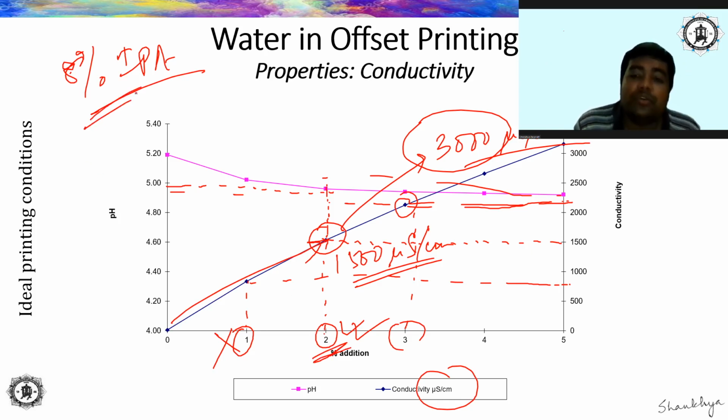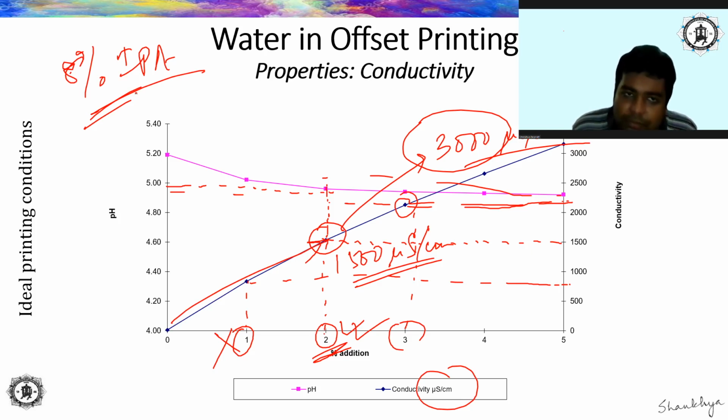This is going to keep your fountain solution stable, and this will give you very good quality printing as well, because you already know now that if the pH of the fountain solution becomes lower, slow drying problems occur. If the conductivity of the fountain solution is very high, then all sorts of problems occur: over emulsification, slow drying, tinting, scumming, poor gloss, chalking.